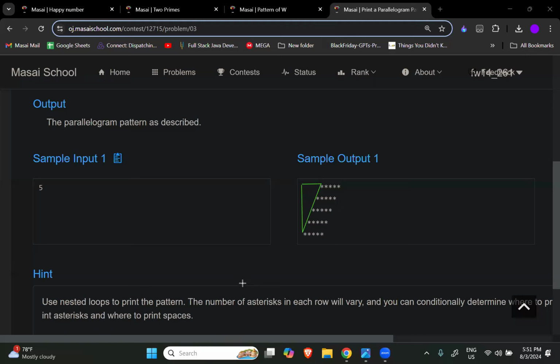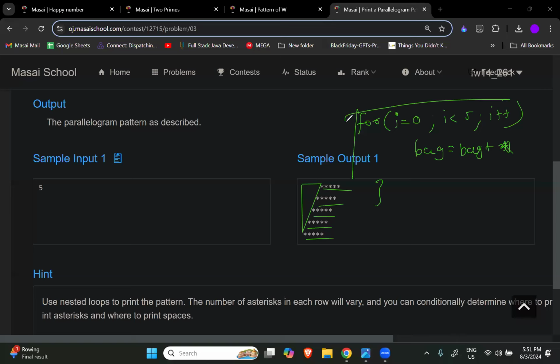तो भाई अगर इस पैटर्न में प्रिंट कर पा रहे हो ना, तो 5 बार स्टार्स प्रिंट करना, is it a big deal for you guys? Is it a big deal? Can you guys write a code to print 3 stars 5 times? एक रो में 5 stars print करने का कोड लिख सकते हो? How it will be? For i is equal 0, i less than 5, i plus plus, bag is equal to bag plus star. खत्म. इस लूप को इस लूप के नीचे जोड़ दो.